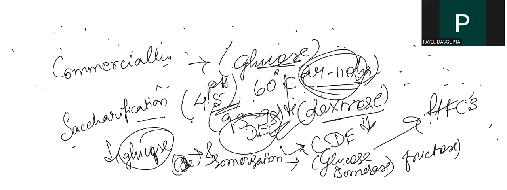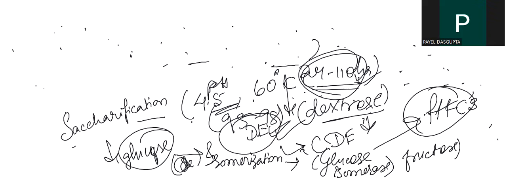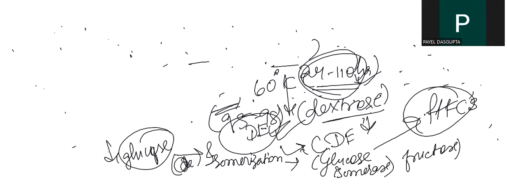High fructose corn syrup is another topic which can be dealt with later. This is what I was about to discuss today: how to convert starch into glucose and fructose, followed by the major 3 steps. In a nutshell, I will summarize my lecture for this session.